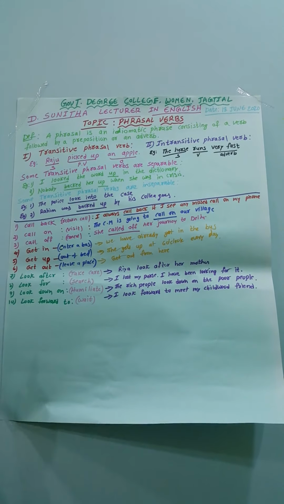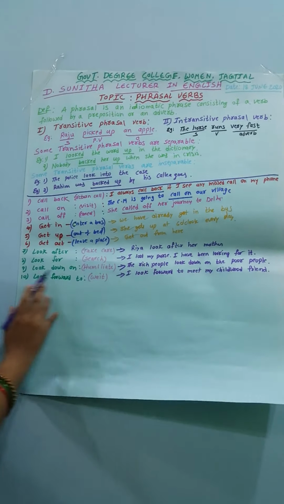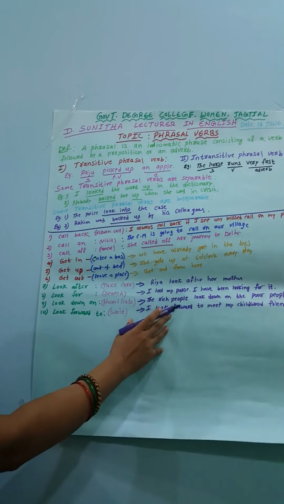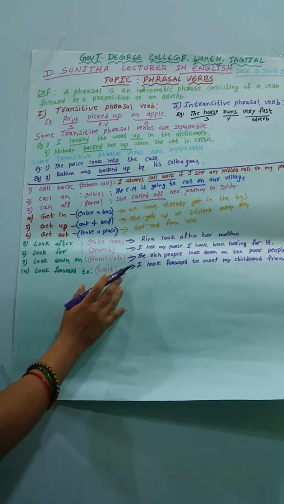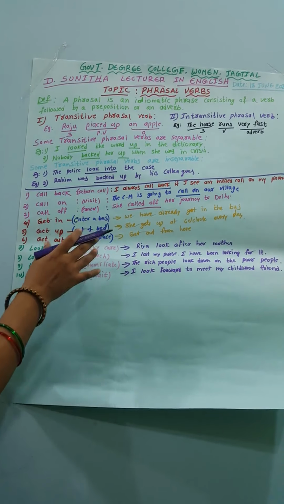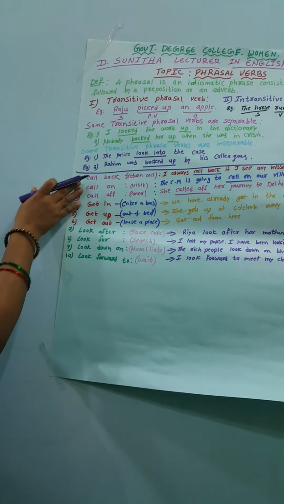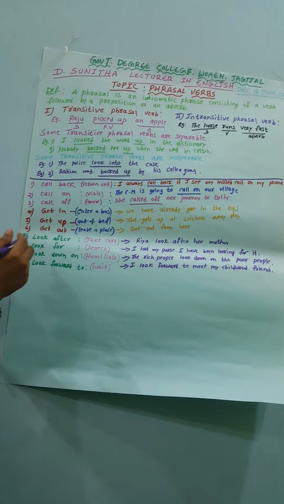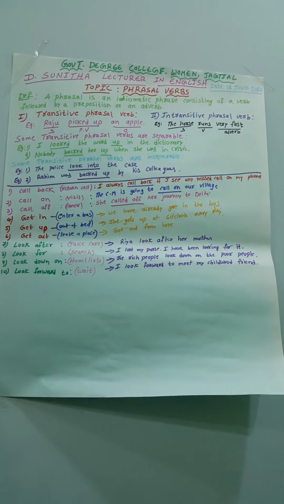The next one is the example of the phrasal verb look for, which means search. I lost my purse. I have been looking for it. And next, look down on, humiliate. The arrogant rich people always look down on the poor people. Look forward to, wait. I look forward to meet my childhood friend. Observe the chart and each example I have written on the chart. They look similar, so they may give confusion while you are writing. So be careful of the examples of the phrasal verbs.